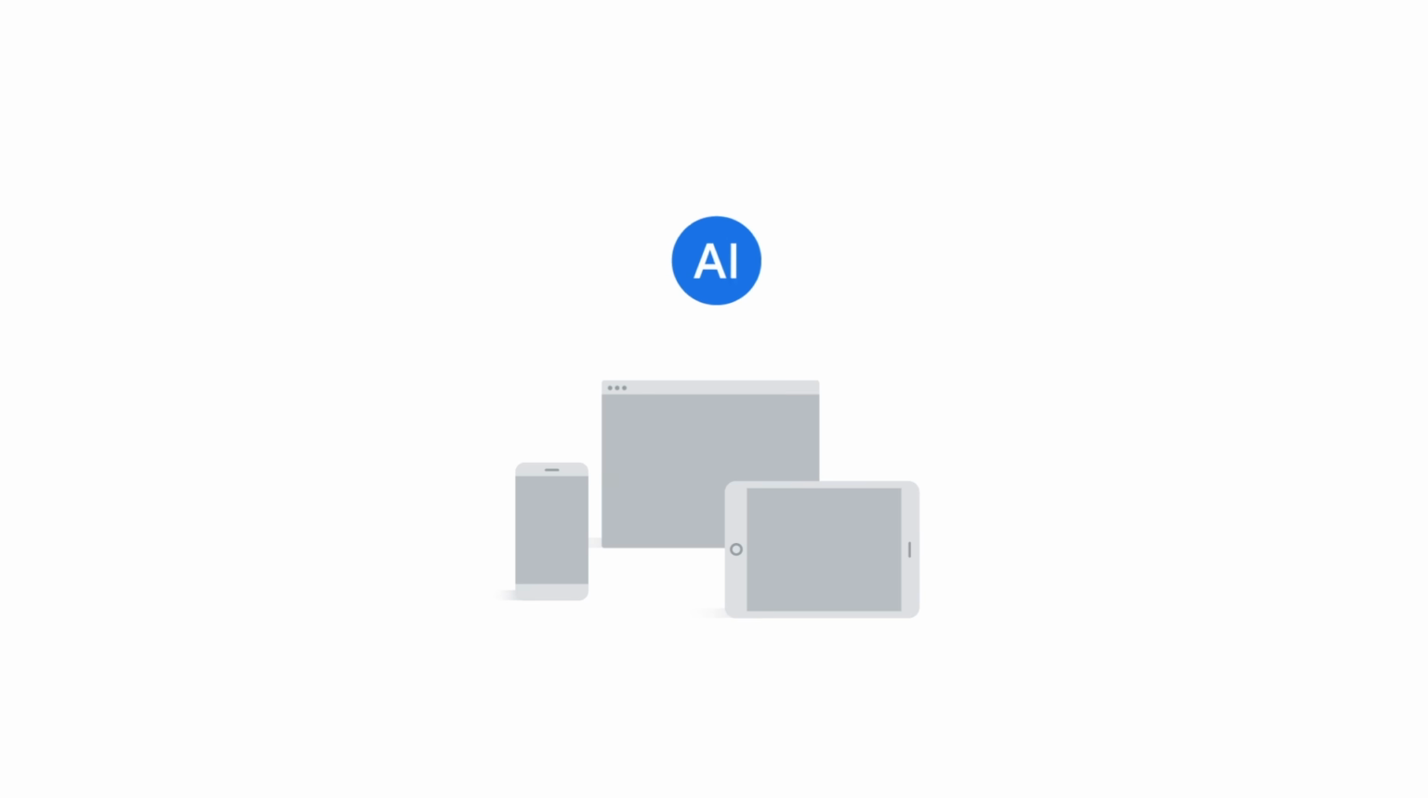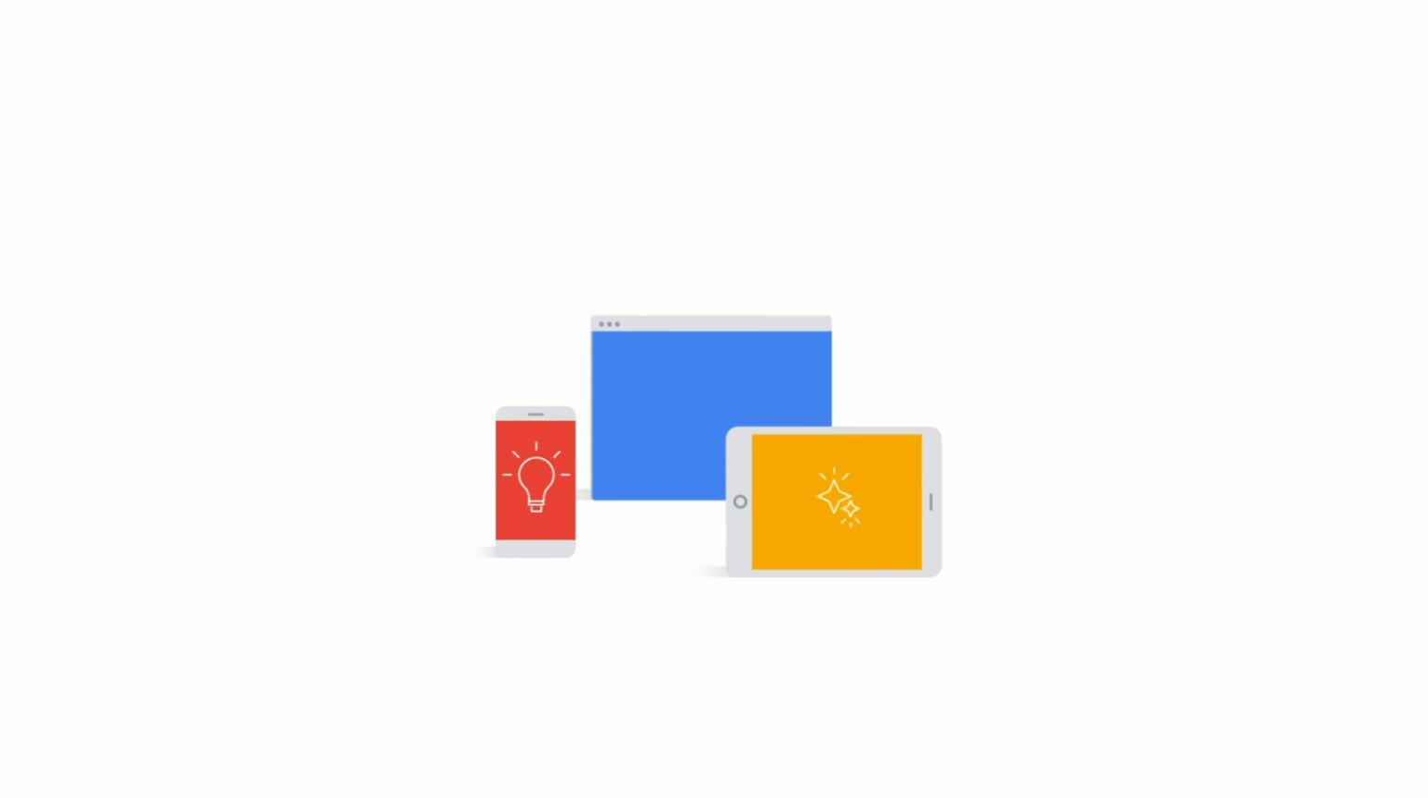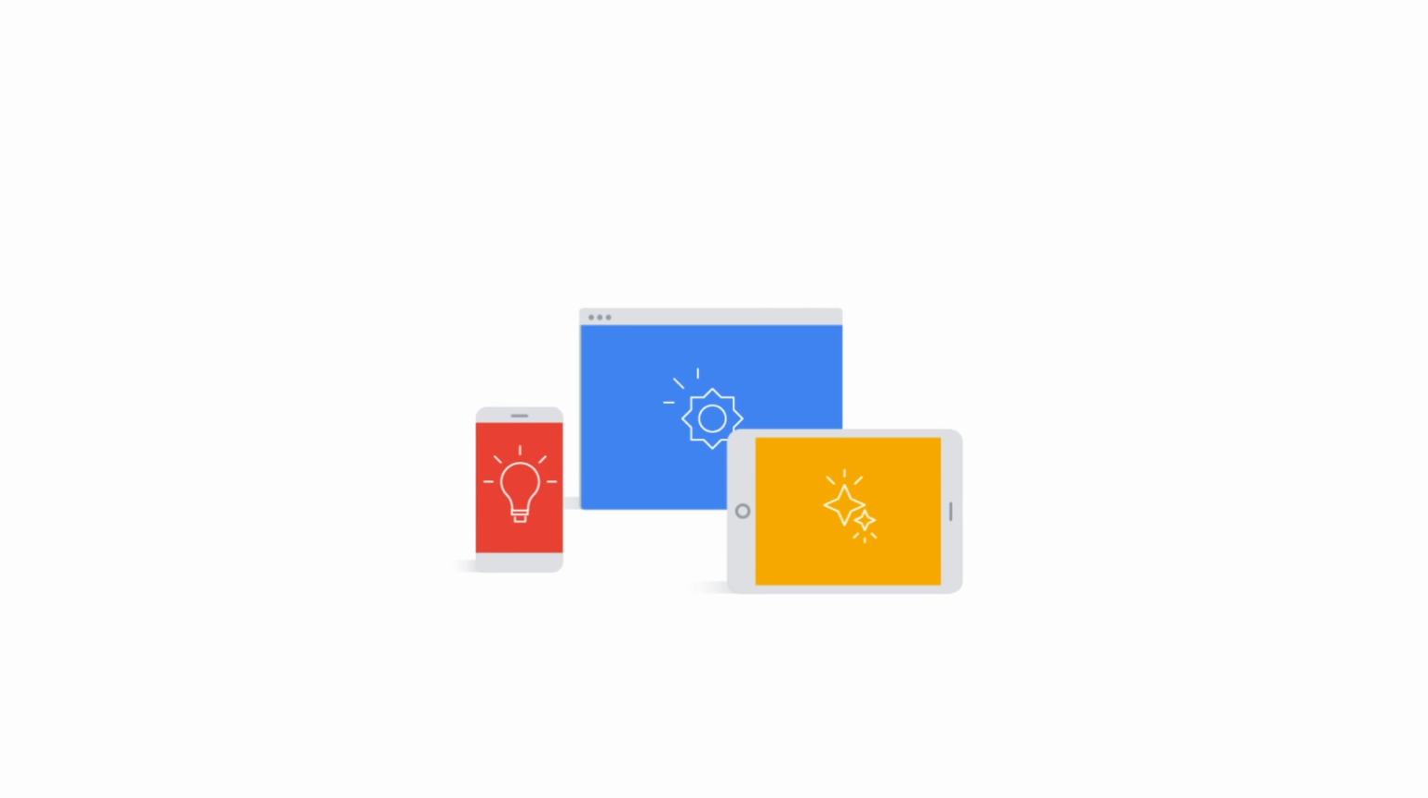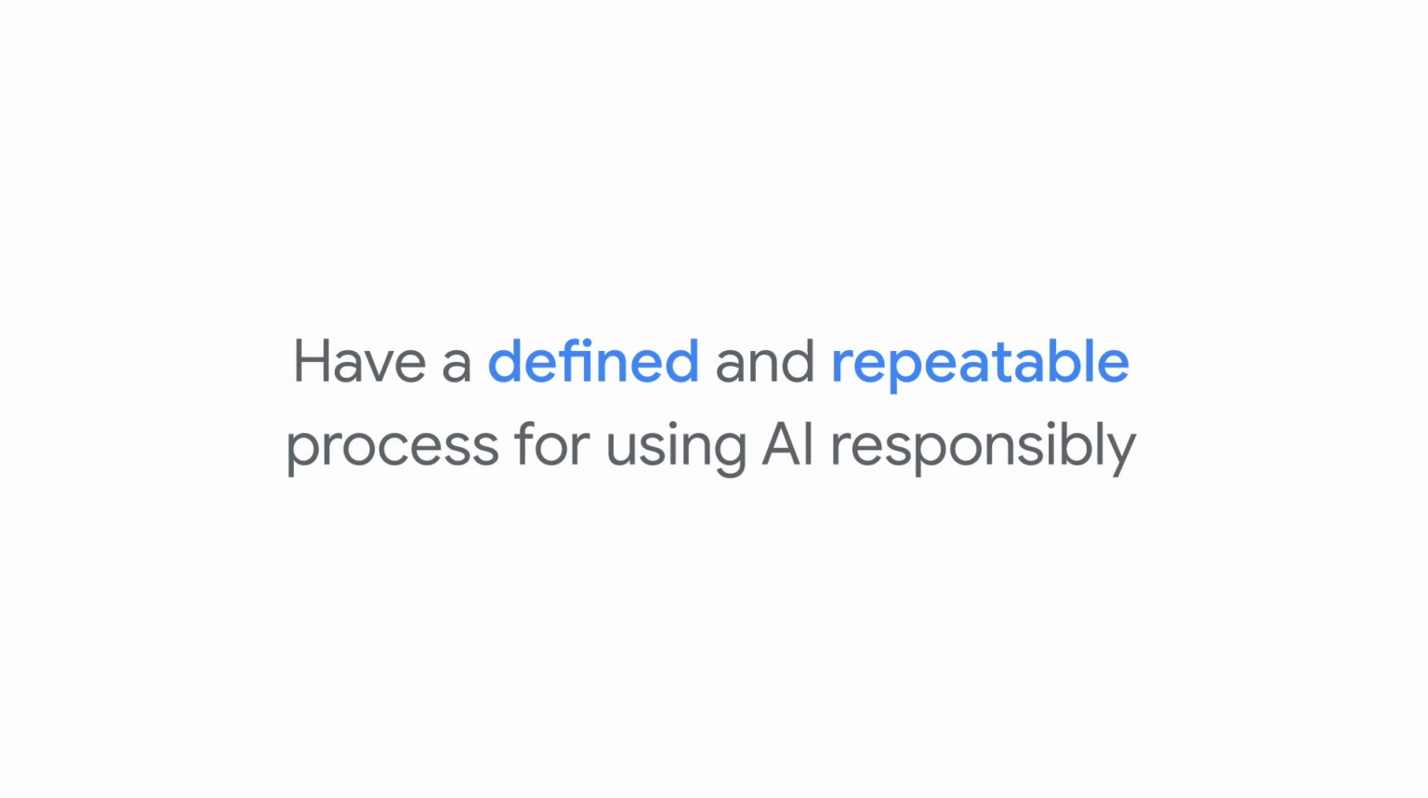We all have a role to play in how responsible AI is applied. Whatever stage in the AI process you're involved with, from design to deployment or application, the decisions you make have an impact. Therefore, it's important that you too have a defined and repeatable process for using AI responsibly.